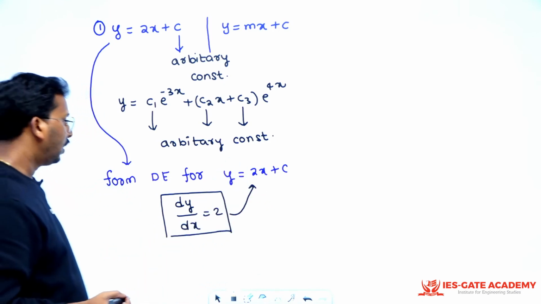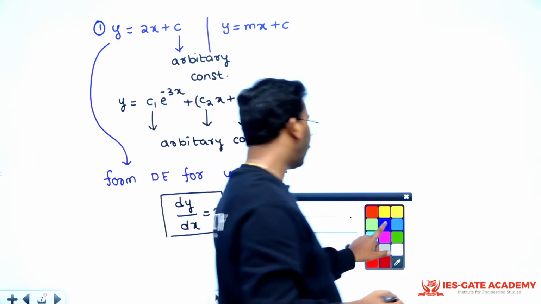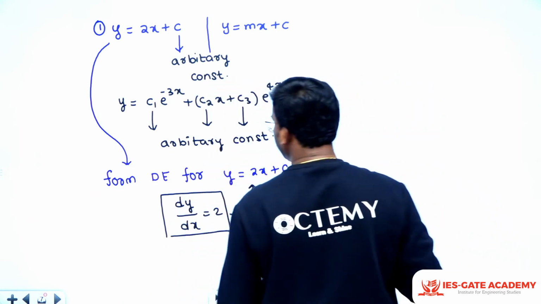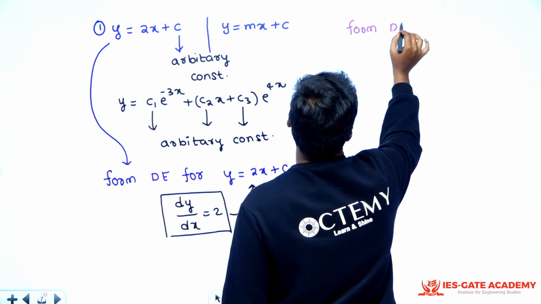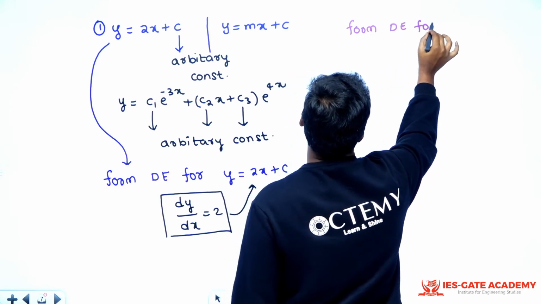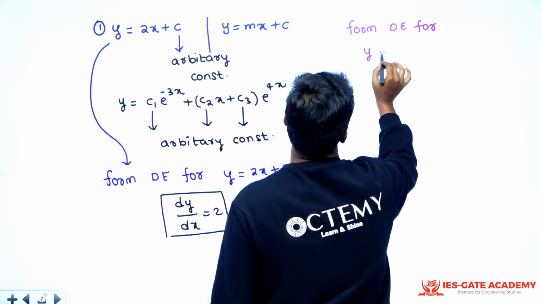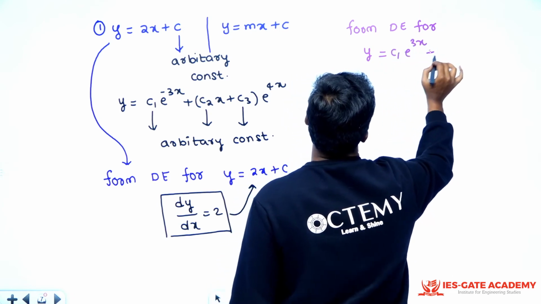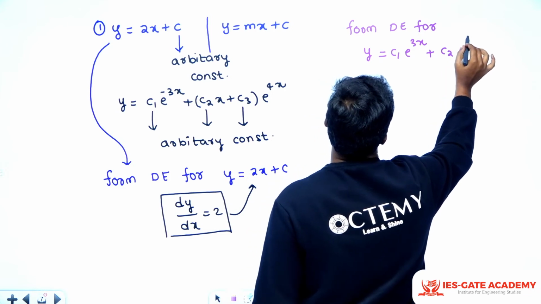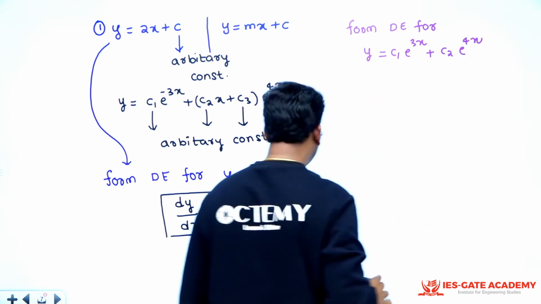Very good. And say if I ask you another question like this, form differential equation for y is equal to c1 e power 3x plus c2 e power 4x. Some question I am giving like this.